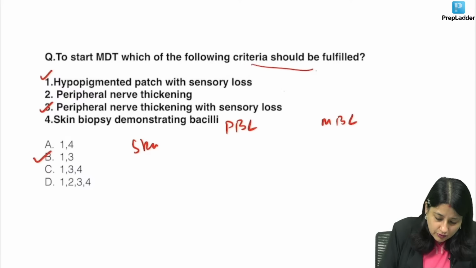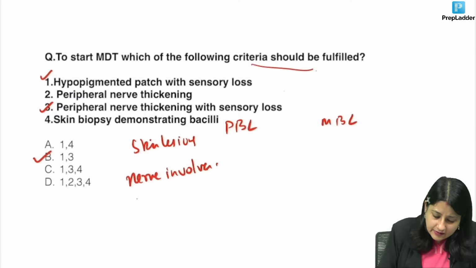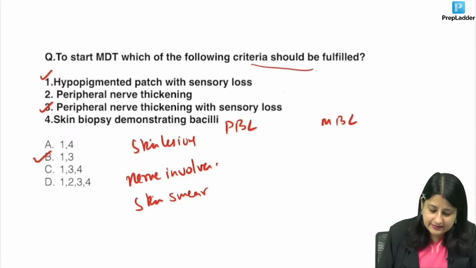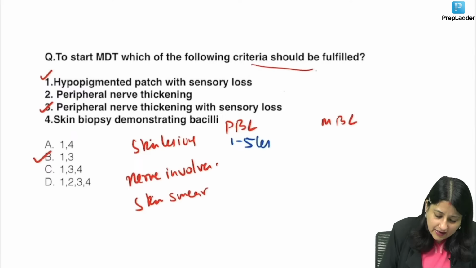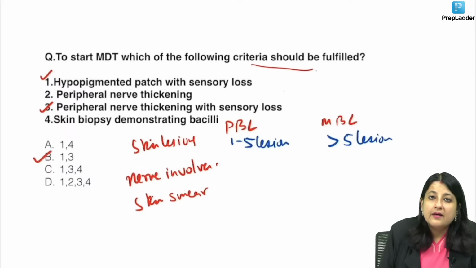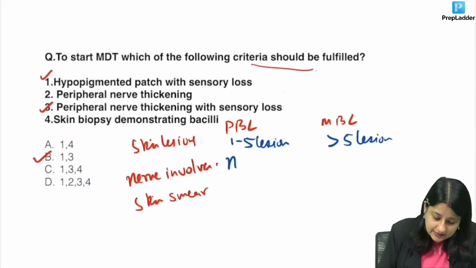Now in terms of skin lesions, in terms of nerve involvement, we will classify in terms of skin biopsy, skin smear examination. Alright, skin smear examination. Now, paucibacillary leprosy is 1 to 5 lesions, multibacillary more than 5 lesions. Nerve involvement in paucibacillary?